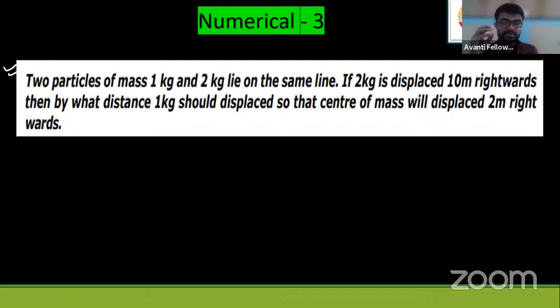Now they are saying that the two masses are connected. And if the 2 kg mass is displaced rightwards, then what distance 1 kg mass must be displaced such that the center of mass will also get shifted by 2 meter rightwards. Got it? So previously we had to keep the center of mass static, finally also static. It's not moving. Okay. But now the things have changed. You have to shift center of mass now.